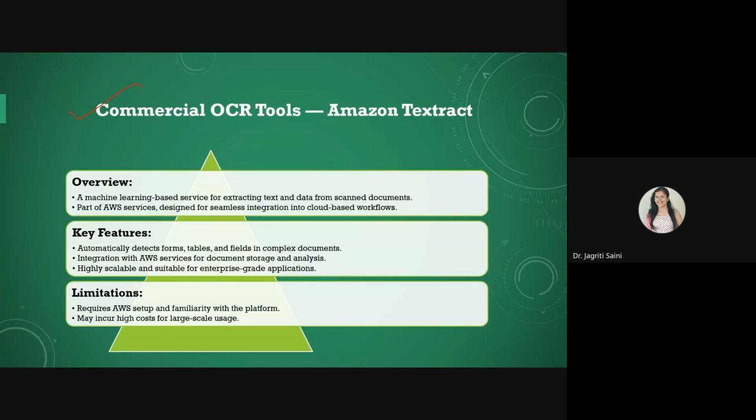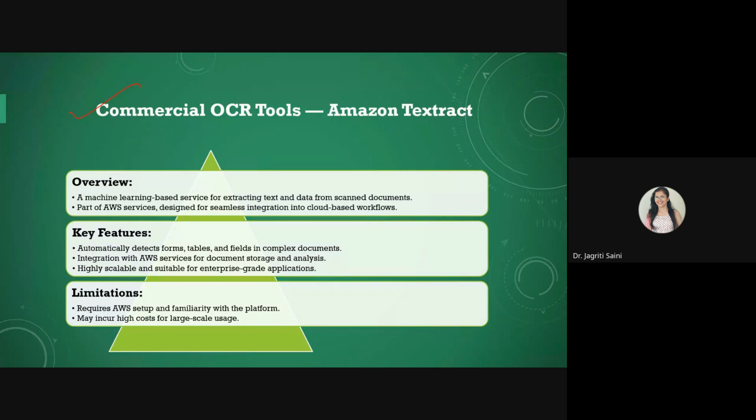One more commercial tool available for this purpose is from Amazon, which we call Textract. Within this model, there are some machine learning based practices that are preferred, and you can also include some parts of AWS services side by side.